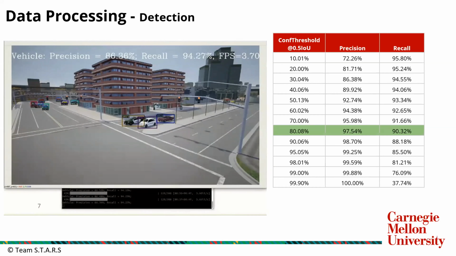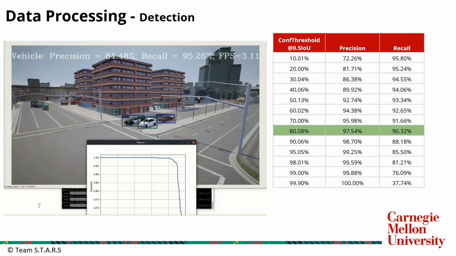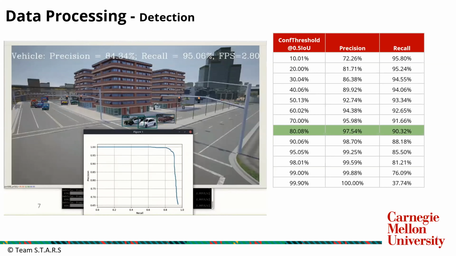The experiment involved running the same test set across different confidence thresholds and measuring the precision and recall values, and that allowed us to choose a good confidence threshold which had reasonable precision and recall values. So we are meeting both desirable and mandatory performance requirements with this.